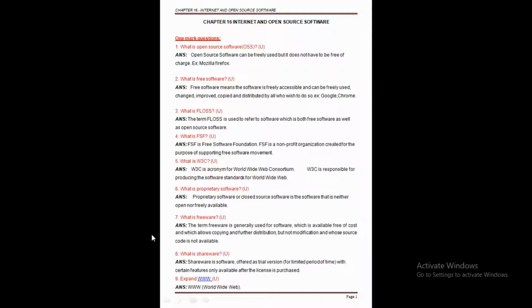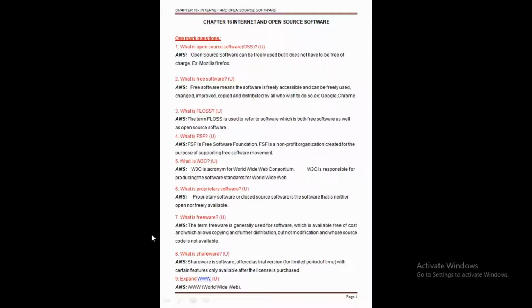Because we know free software can be freely accessed and freely used, modified, improved, and distributed to everyone who wishes to do so. Correct? So this is the meaning of free software. And when we think about open source software, we can say it can be freely used, but it does not have to be free of charge.